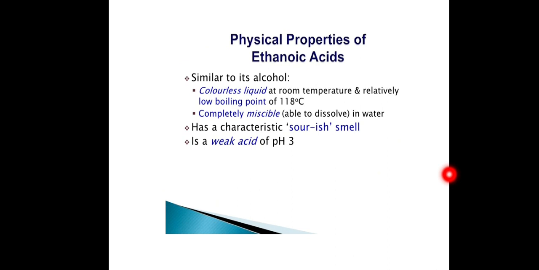In the IR spectrum, carboxylic acids show a broad OH stretching frequency at 2500 to 3300 centimeter inverse, which overlaps the normally sharp CH stretching band. They also show a carbonyl stretching frequency at 1710 to 1720 centimeter inverse.